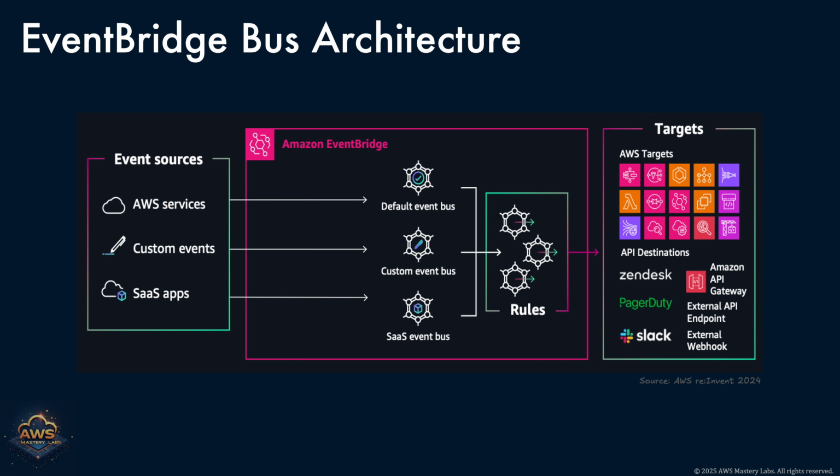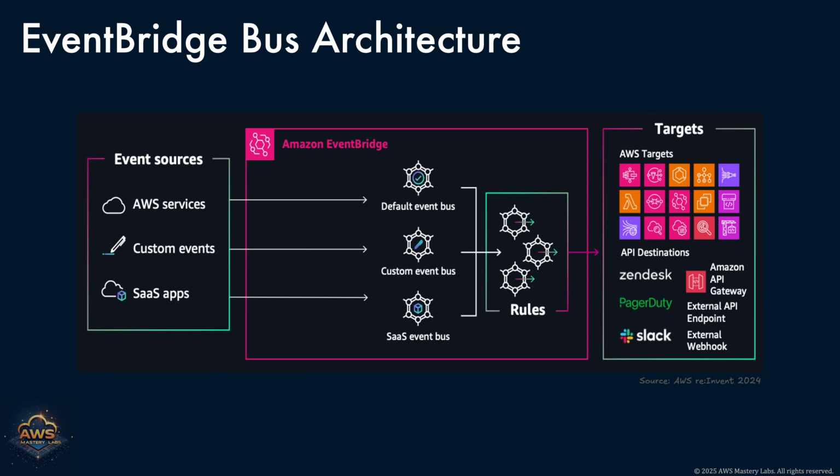Once an event enters the system, EventBridge organizes these events using event buses. The default event bus handles AWS service events automatically. Custom event buses are used for your own application-generated events, giving you full control over naming and organization. Meanwhile, SaaS event buses provide a dedicated channel for events from integrated third-party partners.